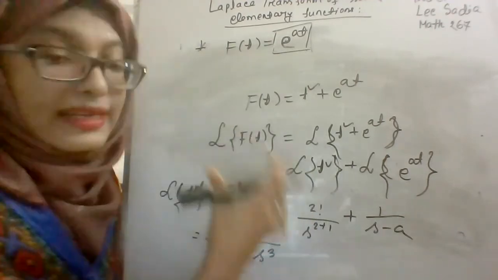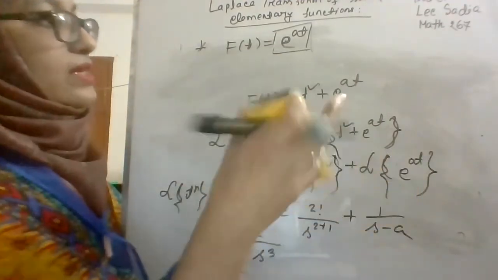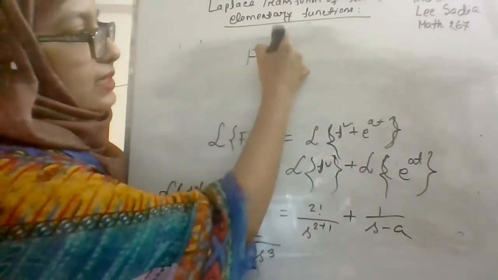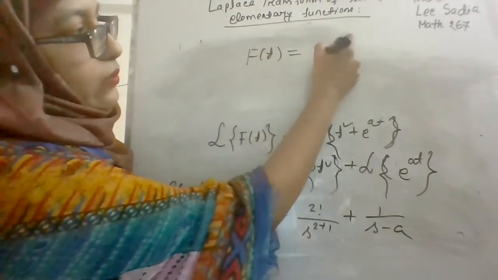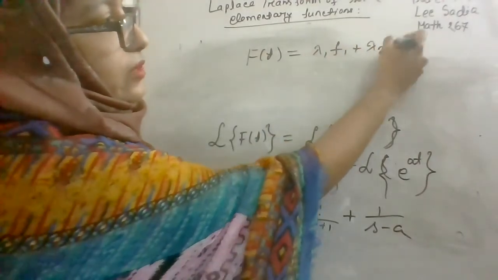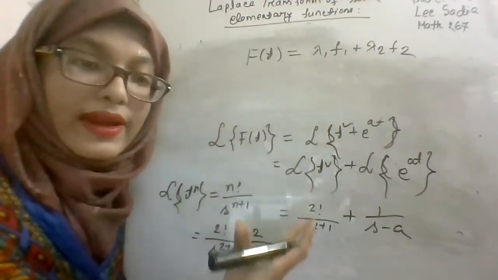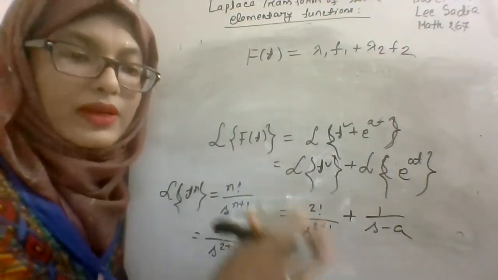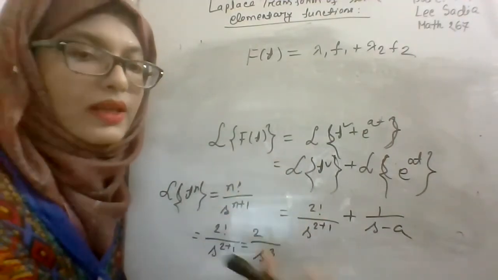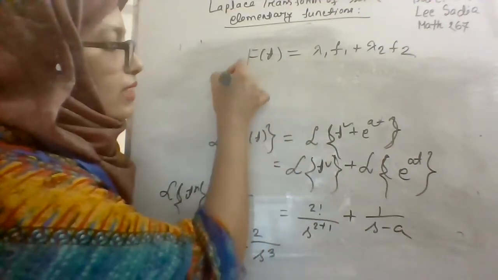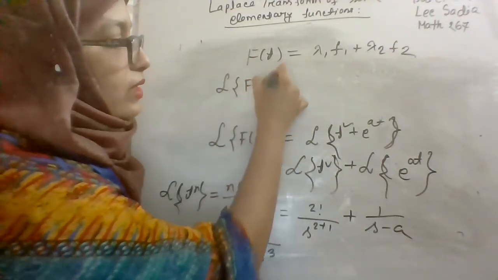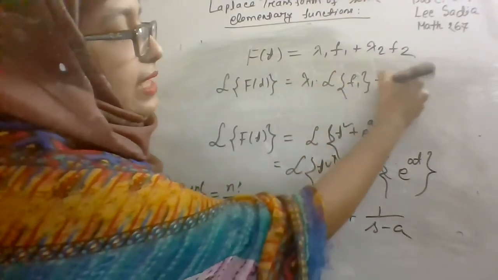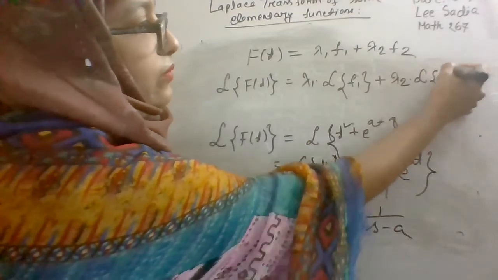Now here there is a linear property. Suppose a function f of t is equal to lambda 1 f1 plus lambda 2 f2 is given. In that case, you have to find the Laplace transform of each term particularly, not together. So the Laplace transform of f of t will be lambda 1 into the Laplace transform of f1 plus lambda 2 into the Laplace transform of f2.